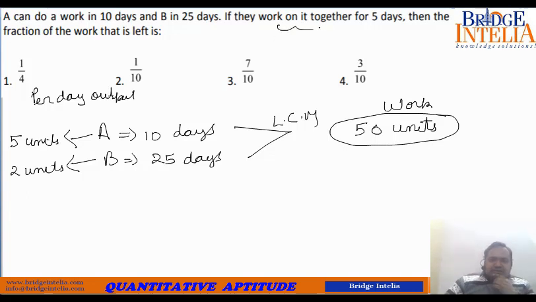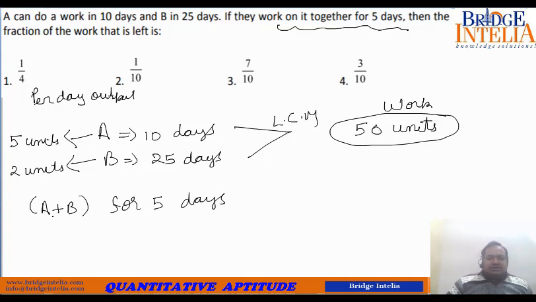Now what is the question, if they work together for 5 days? So A plus B, they work for 5 days. So A plus B, if they come together, so 5 plus 2, 7 units of work. So 7 into 5, so 35 units of work is done out of 50.